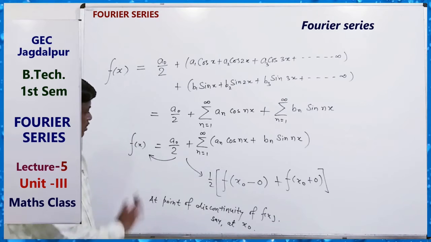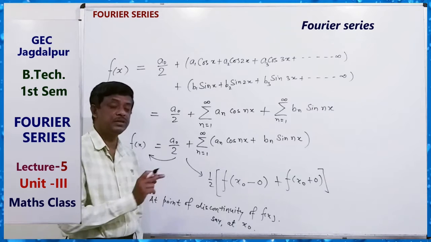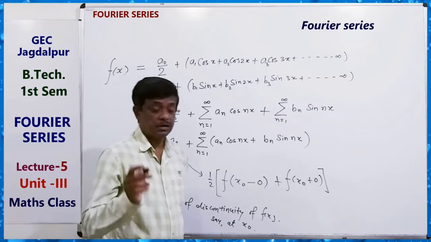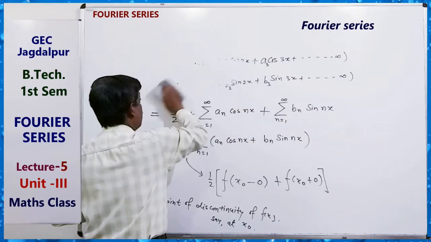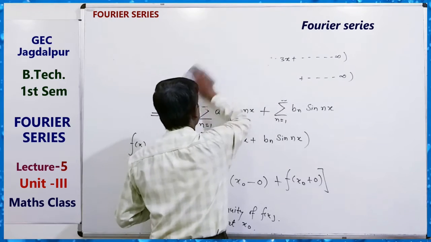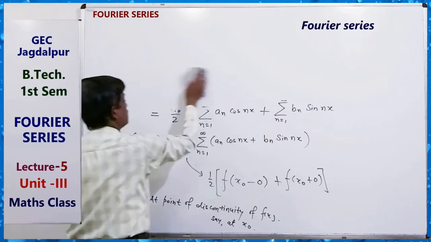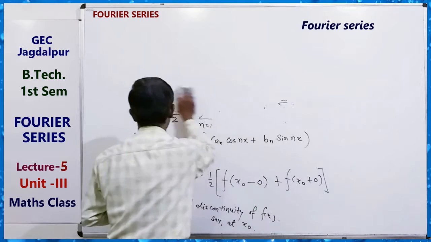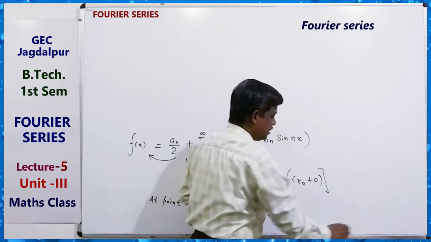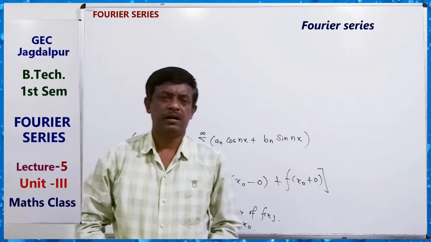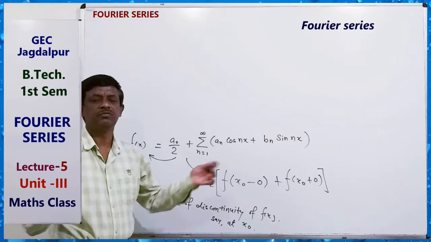So this is the Fourier series expansion of a periodic function, and here the Dirichlet conditions are also important to know, because not every function can be expressed as a Fourier series expansion if the Dirichlet conditions are not satisfied. Generally, in every applied field, these conditions are satisfied, so the function can be expressed as a Fourier series.